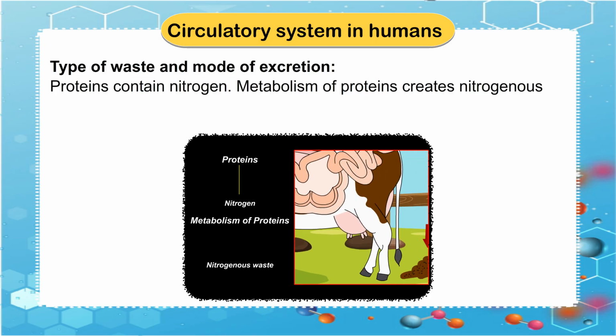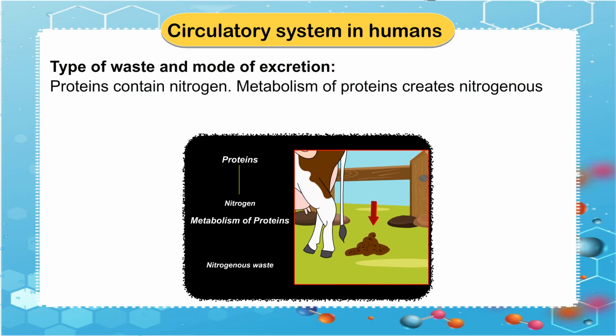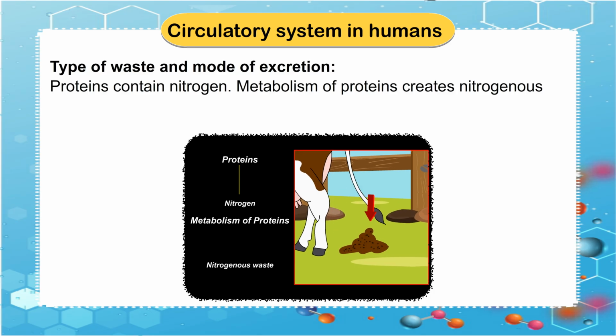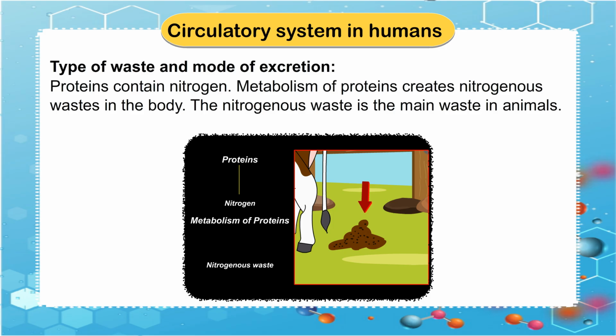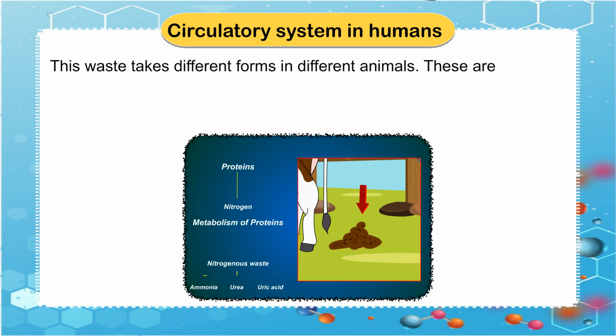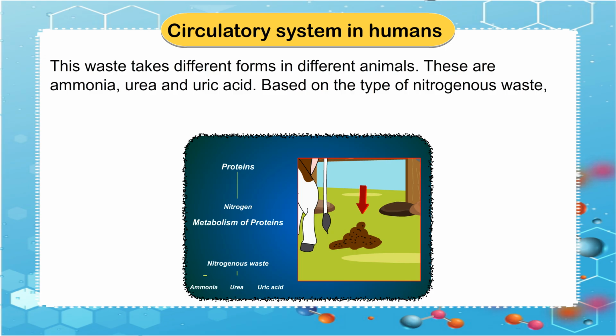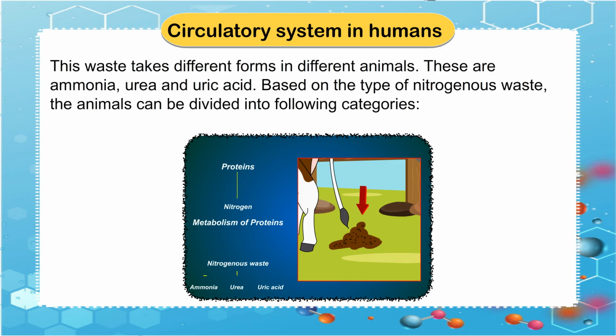Proteins contain nitrogen. Metabolism of proteins creates nitrogenous wastes in the body. The nitrogenous waste is the main waste in animals. This waste takes different forms in different animals. These are ammonia, urea and uric acid. Based on the type of nitrogenous waste, the animals can be divided into the following categories.